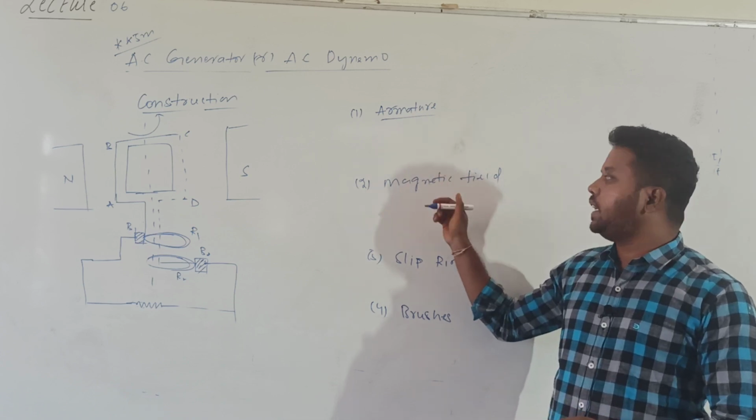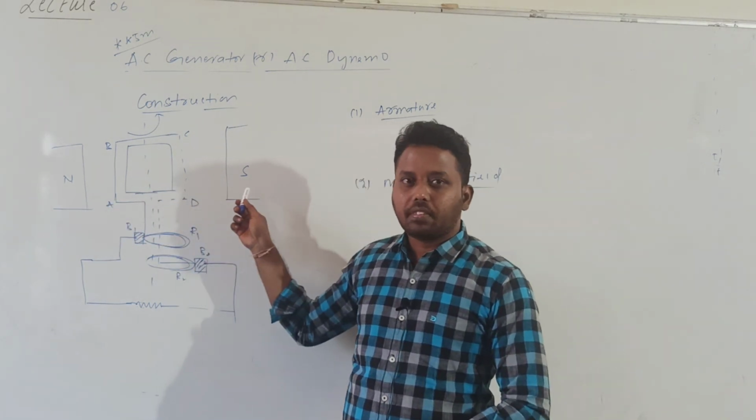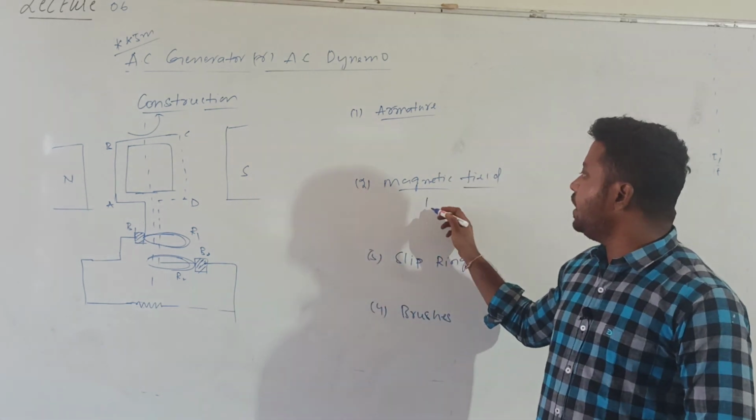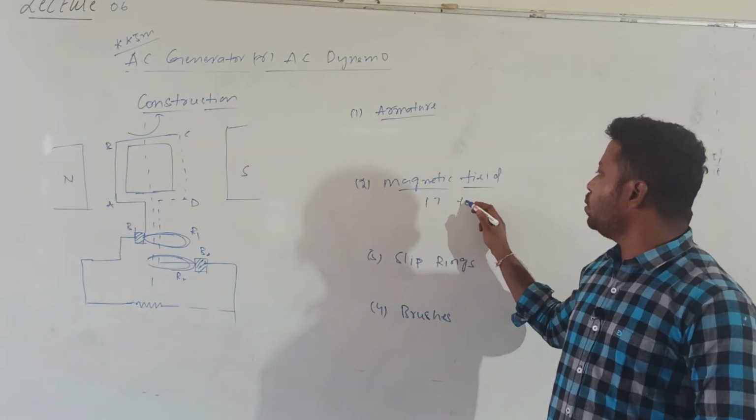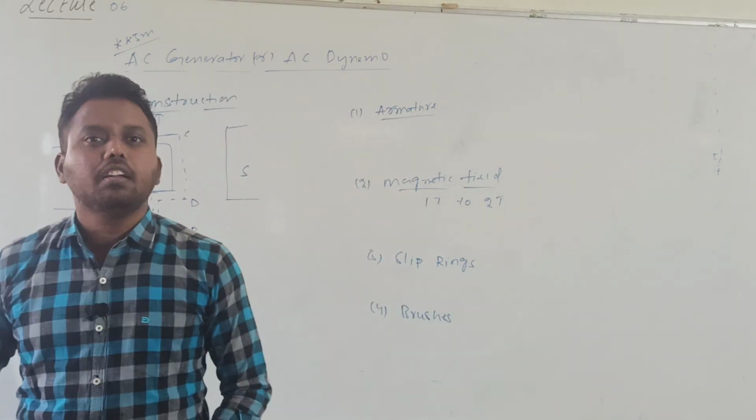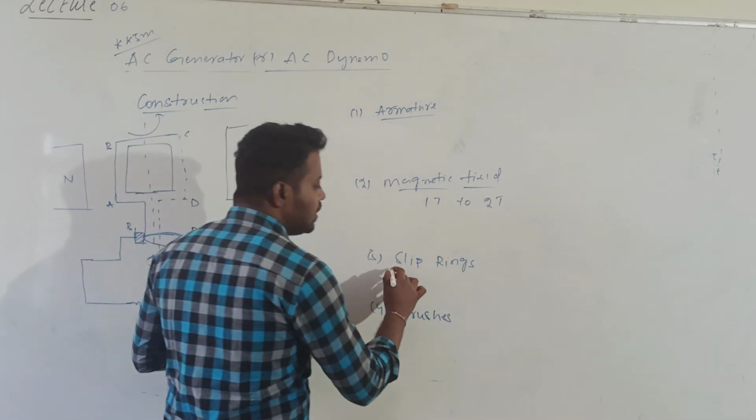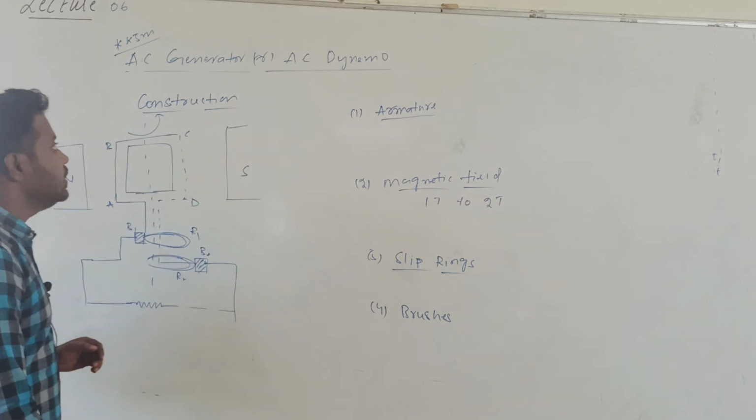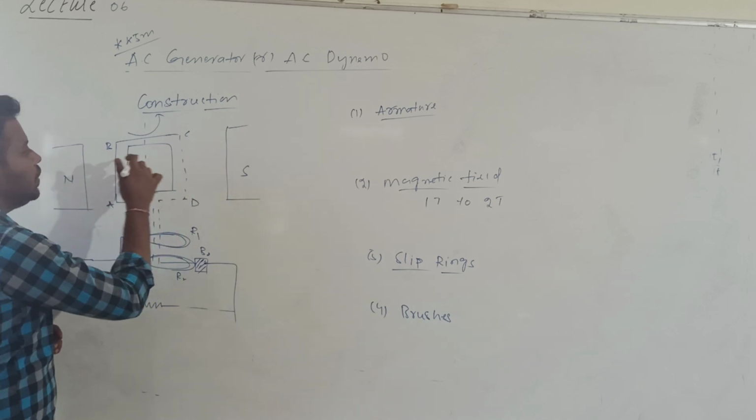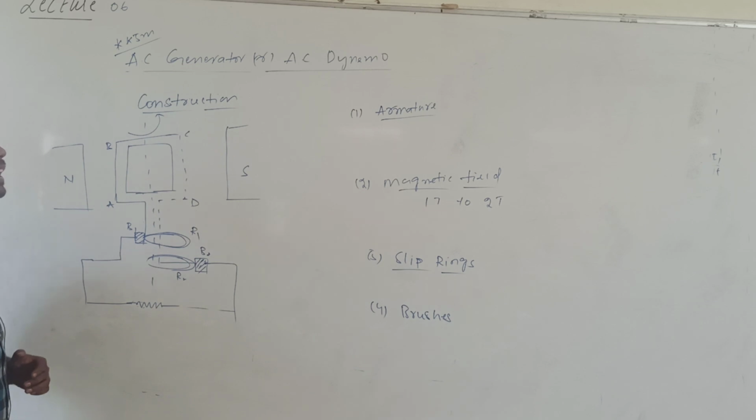Where is the armature rotated? The armature is rotated in between two magnetic poles. These magnetic poles provide the magnetic field, which will be of the order of 1 Tesla to 2 Tesla. Next, you can see the slip rings. This armature will rotate about an axis perpendicular to the magnetic field. The magnetic field direction will be like this, so the axis is perpendicular to the magnetic field.